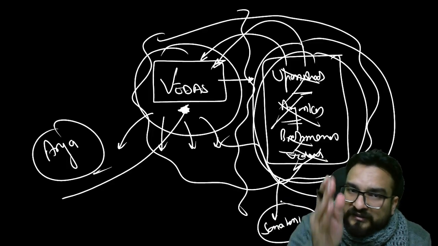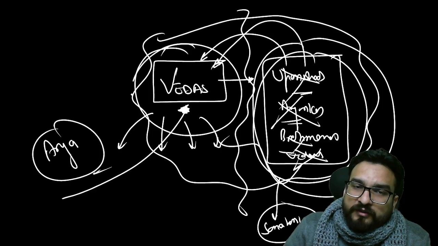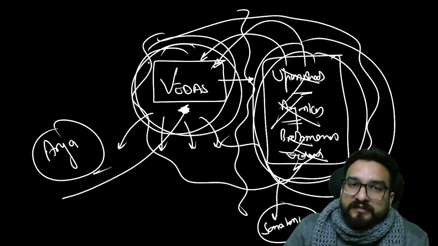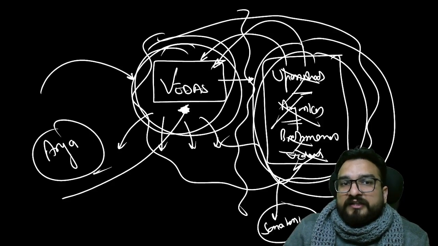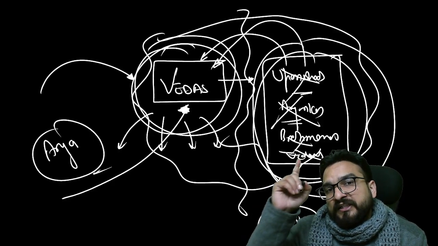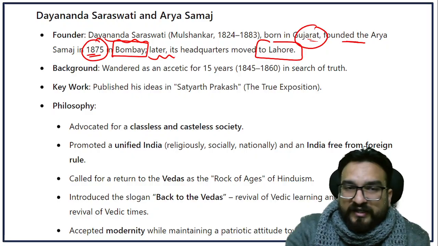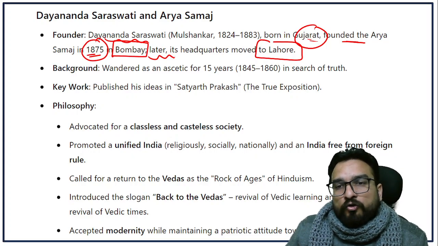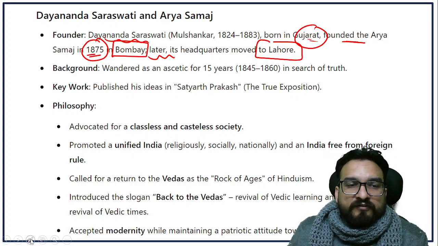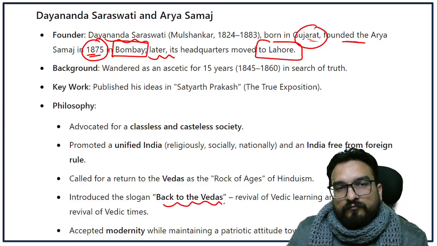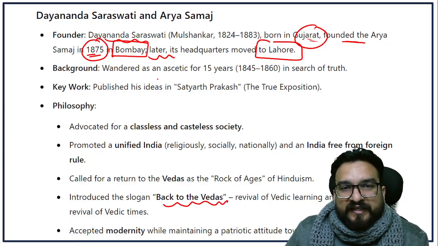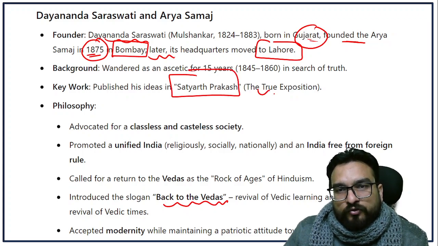So he drew a distinction. That's why he focused on the purification of the Hindu religion, that the Hindu religion was glorious in ancient times just because of the learnings of the Vedas only. That's why he gave the slogan "Go back to the Vedas." Over here you will find, okay? And his key work was Satyarth Prakash, the true exposition.